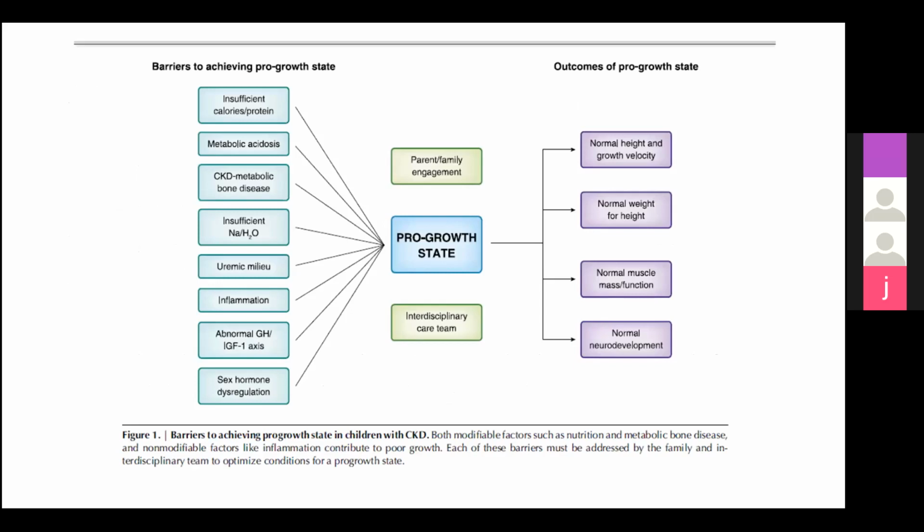So as Dr. Madhura said, we need to achieve the pro-growth state, but there are multiple barriers to achieve it: poor nutrition, metabolic acidosis, CKD-MBD, acidemia, the uremic milieu, a state of inflammation which is there in uremia, an abnormal growth hormone axis, and the gonadotropic axis also is affected. Once the pro-growth state is achieved, we should look at normal height and growth velocity, normal weight for height, normal muscle mass and function, and normal neurodevelopment.